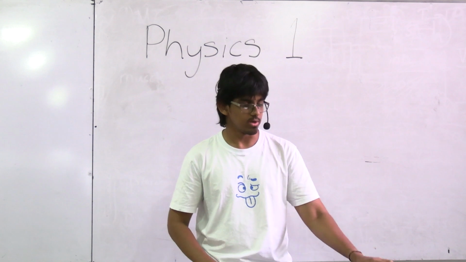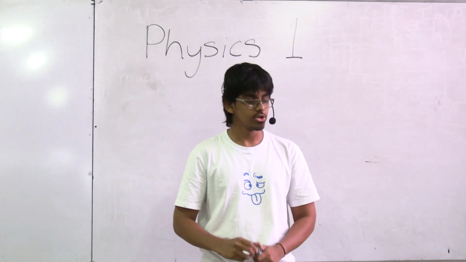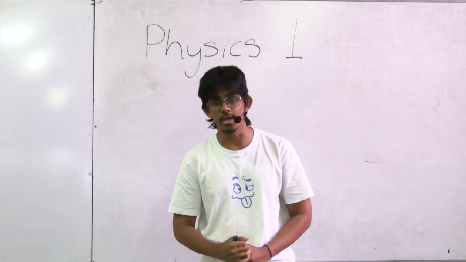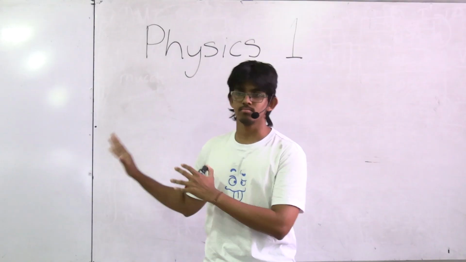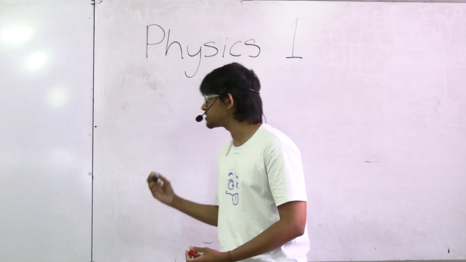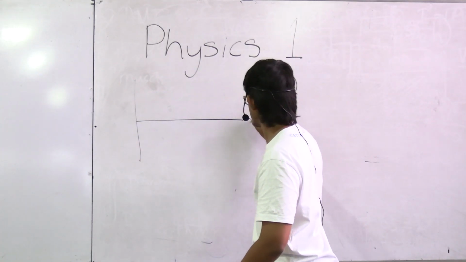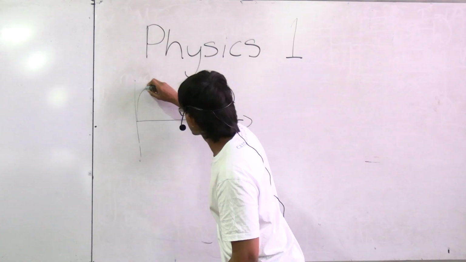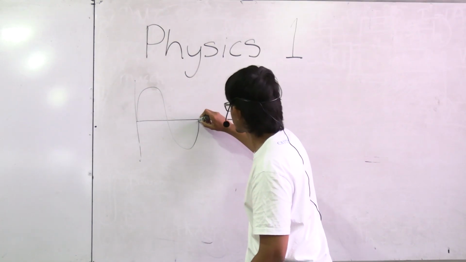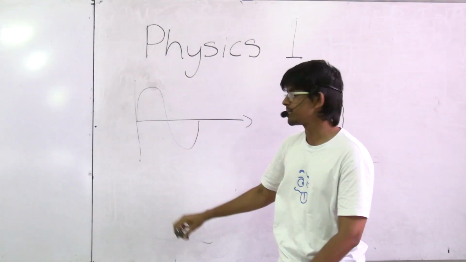Okay, second one: the distance between a crest and a trough of a transverse wave is equal to the wavelength of that wave. Alright, so I'll just draw this one out for you so that you can memorize this in a more convenient way. Okay, so this is basically your wavelength, right?